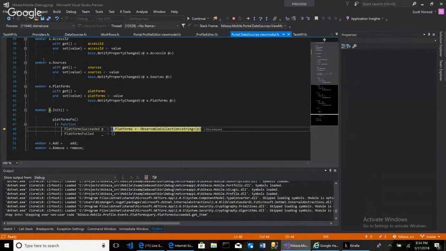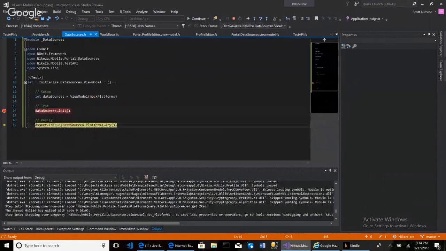And we take the platforms that is in this P right here, and we pass that into the constructor of our observable collection, which is our platforms property on our view model. And we do that, and that init is over with. And then we say, does the platforms property on our view model have any data? And yes, it does. It has YouTube, WordPress, and Stack Overflow. So because it has data in it by means of Any, then that assert is true.